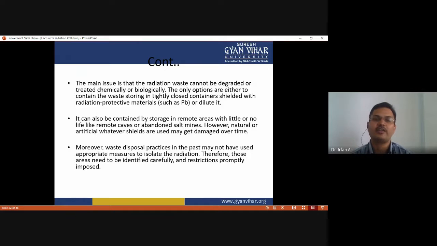However, natural or artificial shields may get damaged over time. So storage is a major concern in case of radioactive pollution. Moreover, waste disposal practices in the past may not have used appropriate measures to isolate the radiation. Therefore, those areas need to be identified carefully and restrictions promptly imposed.